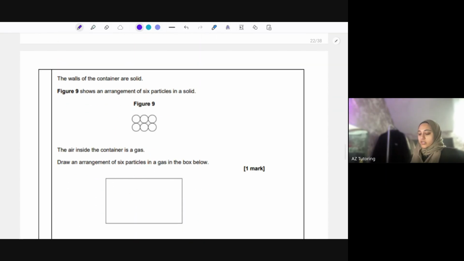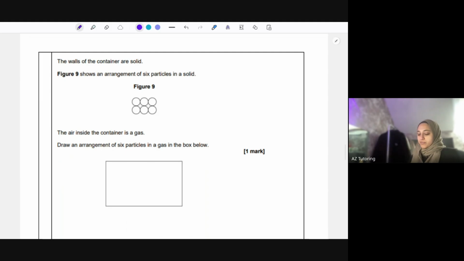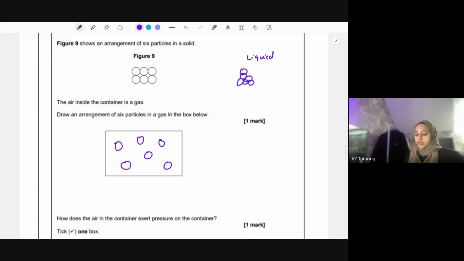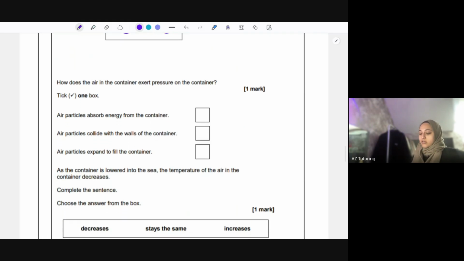Okay, so the walls of the container are solid, and figure 9 shows an arrangement of 6 particles in a solid, so a regular arrangement of 6 particles. The air inside the container is a gas. Draw an arrangement of 6 particles in a gas in the box below. Well, particles in a gas are not touching each other. You're just drawing 1, 2, 3, 4, 5, 6 particles in random areas without touching each other, and that's a gas. If it was liquid, they're all touching each other, but not in a regular arrangement. So you could draw it like that, for example.